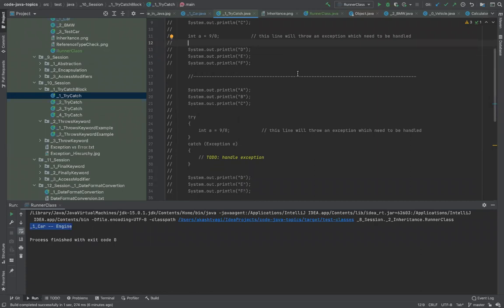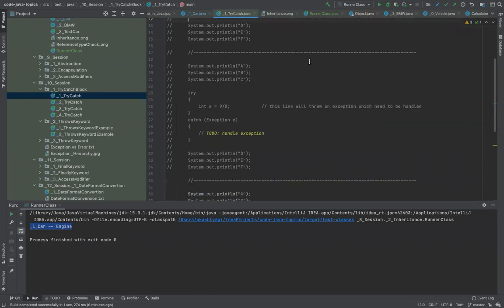One very simple example is division by zero of any number, because this is mathematically not possible. You cannot divide something with nothing, right? When you say 9 divided by 1, it gives you 9. That means you want one piece of 9, so you will get 9.